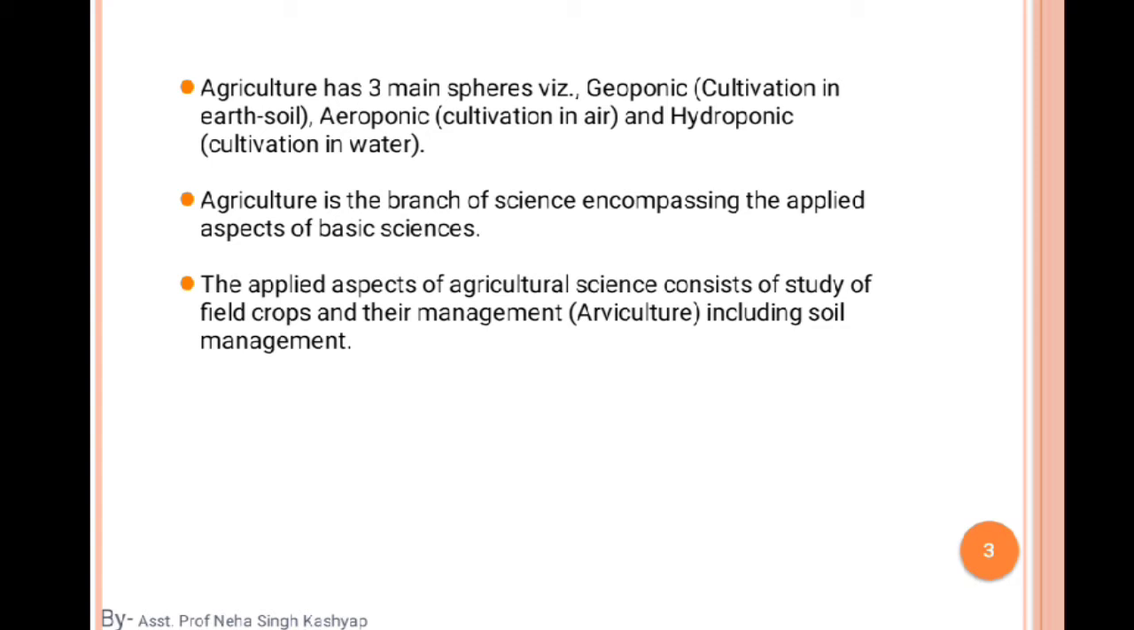Agriculture is a branch of science, and it is the applied aspect of the basic sciences. So basically agriculture is a science. In this branch we will discuss different kinds of branches, which are horticulture, entomology, ornamental plants, etc. The applied aspects of agricultural science consist of the study of field crops and their management.